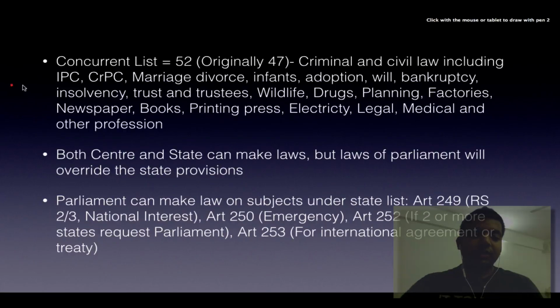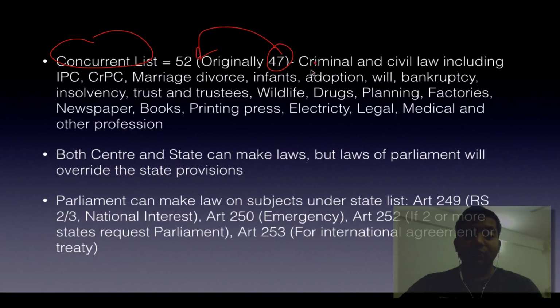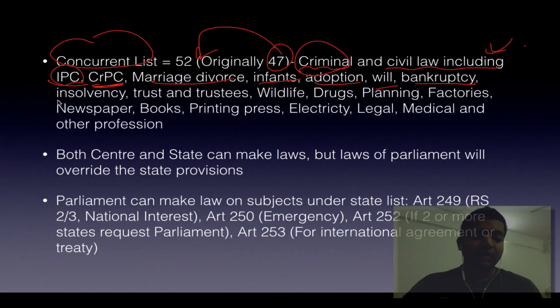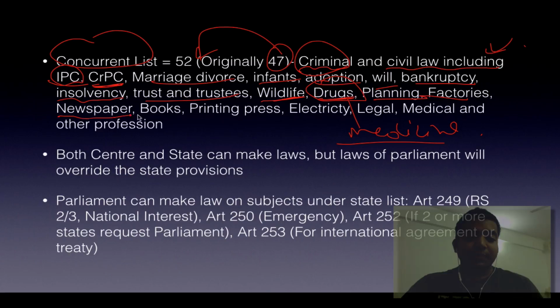So we move on to the concurrent list. Concurrent list includes, earlier it was 47, increased to 52. So we see here criminal law, civil law, including IPC, CRPC, marriage, divorce, infants, adoption, will, bankruptcy, insolvency, trust, trustees, wildlife, drugs, planning, factories. See, drugs includes medicines, not other drugs which you are thinking. They include medicines and all. Newspaper, books and printing press are here, but tax on newspaper is collected by union. Electricity, legal, medical and other professions are also here.